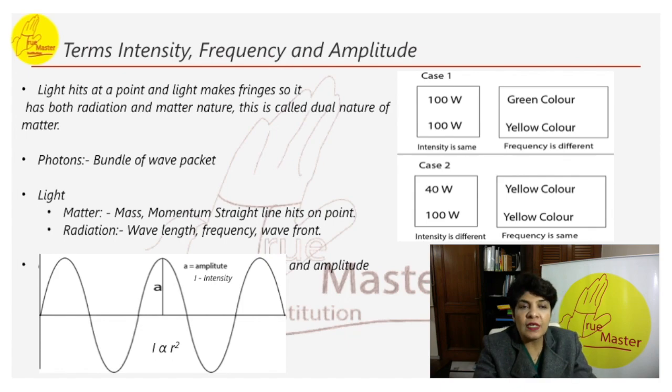What are the main properties if we consider that light is matter? The main properties of matter are that it has mass and momentum, and it travels in a straight line. Light does it all. The properties of radiation are wavelength, frequency, wavefront. Light has these properties also. So light has both the properties of matter as well as radiation. So it has dual nature.